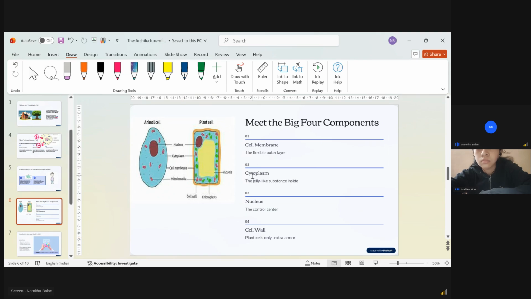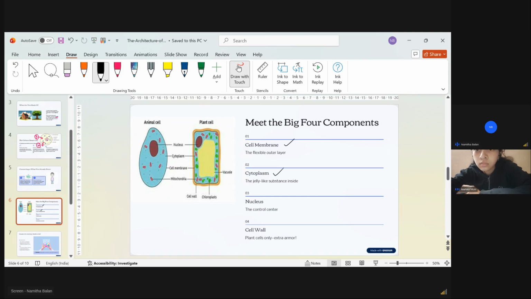First one. What was the first one? Mahika, can you read this? What is this? The cell membrane. This is the outer wall which is present in both animal cell and plant cell. Now coming to the cytoplasm. What is the cytoplasm? Whatever is present inside the cell membrane is called cytoplasm.